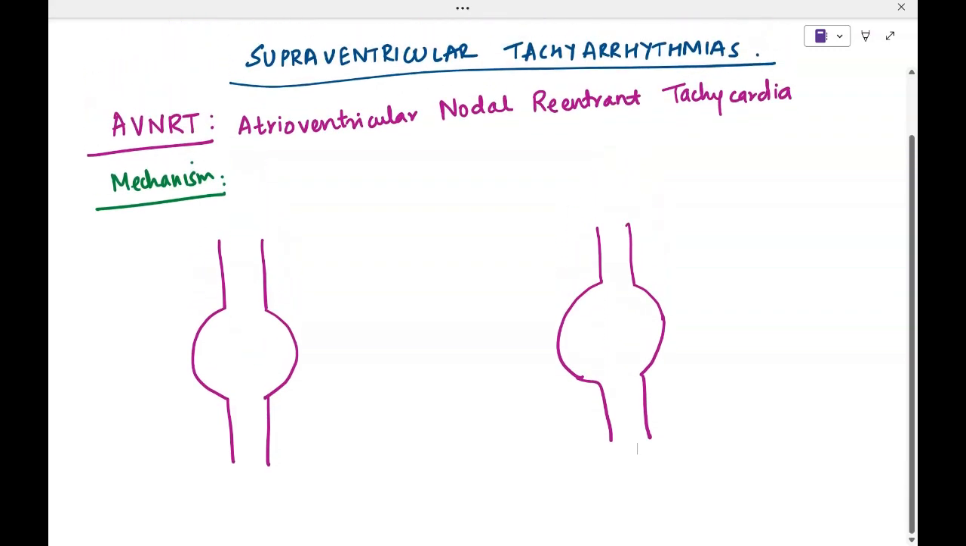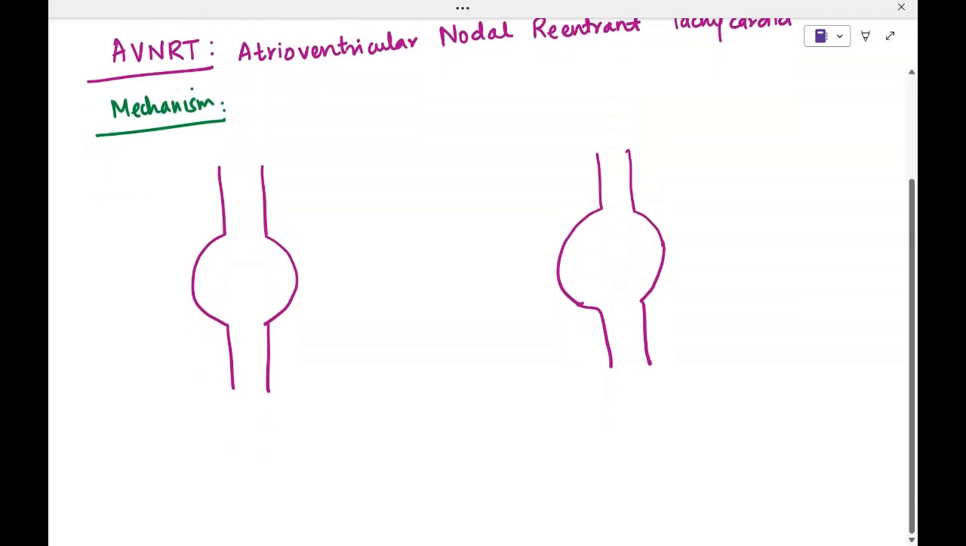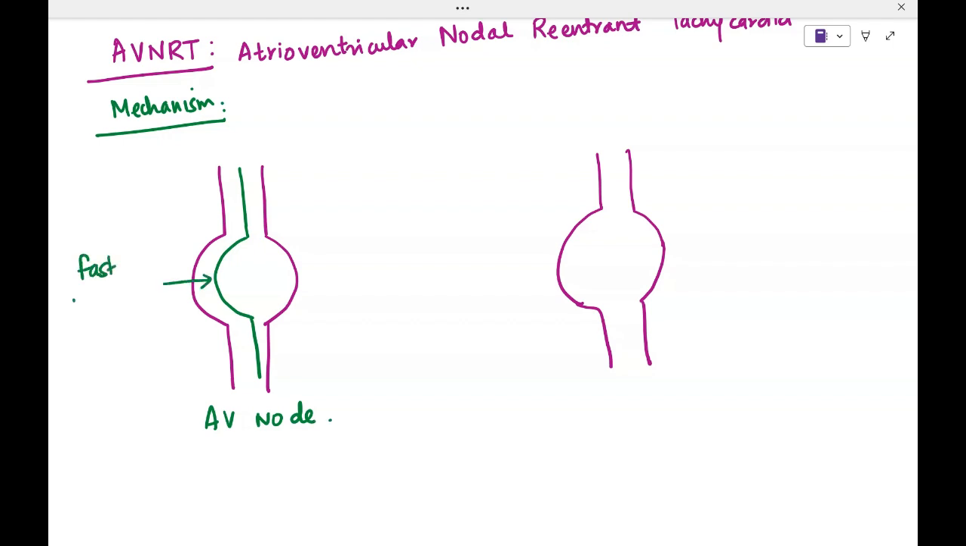So in supraventricular tachyarrhythmias, we are saying AVNRT, that is atrioventricular nodal reentrant tachycardia. So first we'll see the mechanism. In normal people, we have a fast pathway in the AV node. This is the AV node. So this is the fast pathway. Now this fast pathway is having a long refractory period.